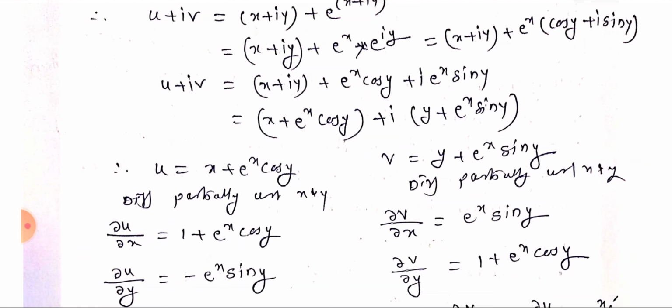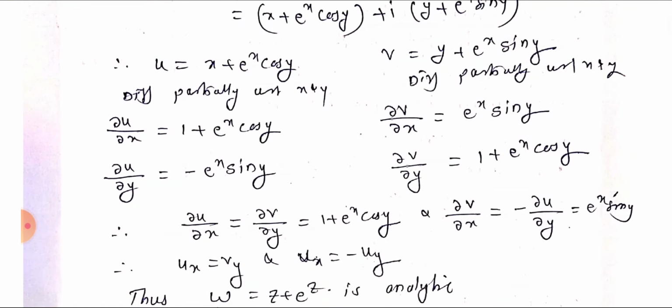Differentiating with respect to x, dou u by dou x equals 1 plus e raised to x cos y, because cos y is constant and is kept as it is. Similarly dou v by dou x is e raised to x sin y, and dou u by dou y equals minus e raised to x sin y, and dou v by dou y equals 1 plus e raised to x cos y.